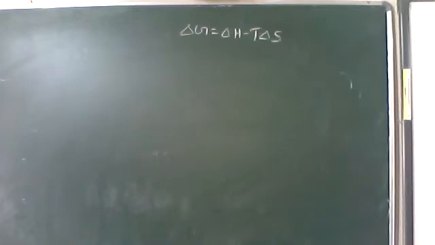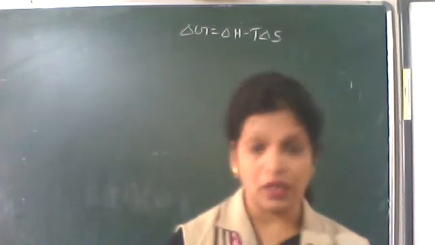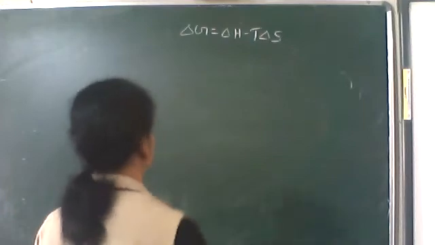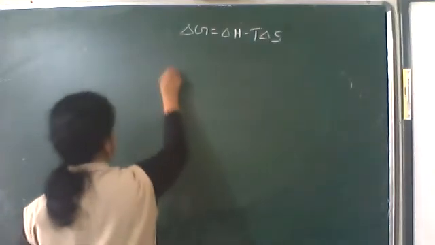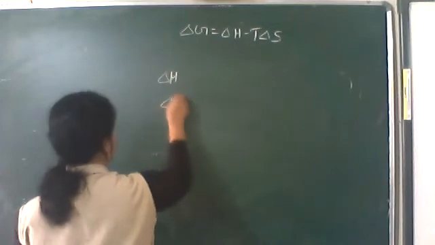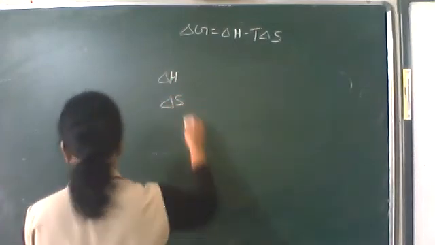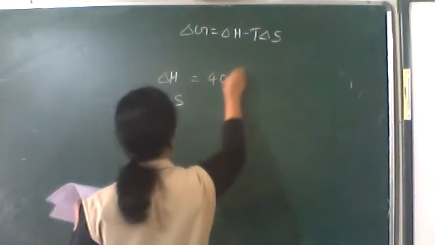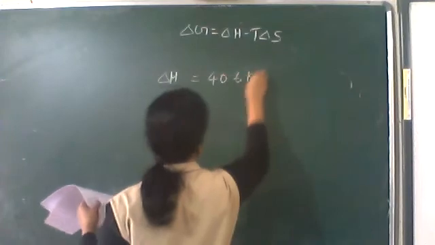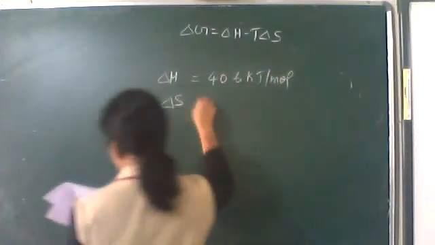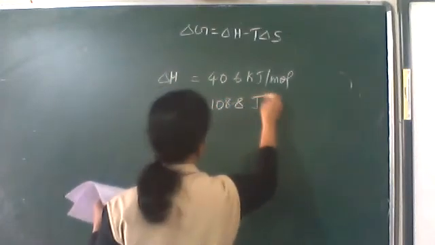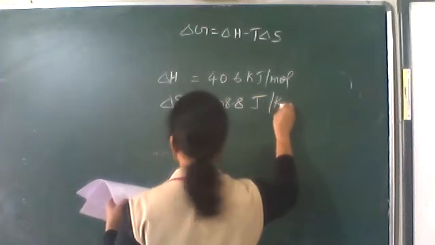Write one question. Enthalpy and entropy changes for a reaction are: enthalpy change delta H is 40.6 kilojoules per mole and delta S is 108.8 joules per Kelvin per mole.